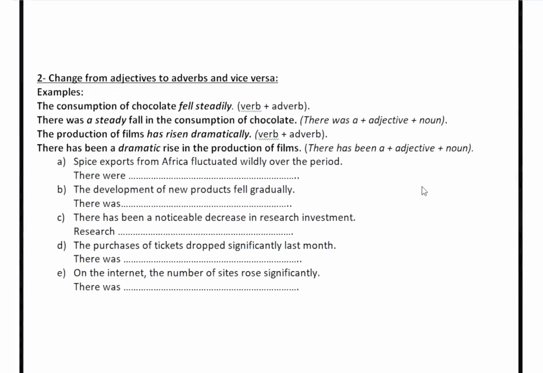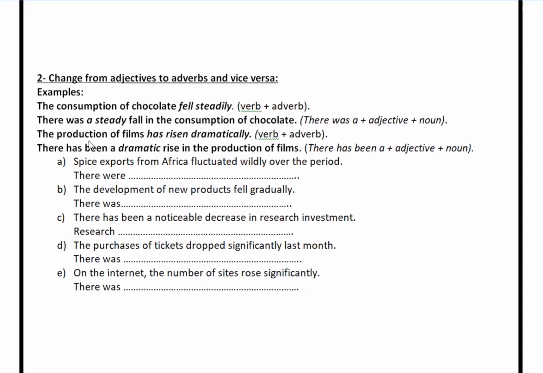Now, in this exercise, one more time, we're going to take some practice on changing from adjectives to adverbs. But in this situation, the adverbs might come at the end of the sentence rather than at the beginning. Like this example. The consumption of chocolate fell steadily. So steadily is an adverb, but it comes at the end of the sentence. We can rewrite the sentence like this. There was a steady fall. So steadily became steady, which is an adjective. There was a steady fall in the consumption of chocolate. The two sentences have the same meaning, but they are a little bit different grammatically.